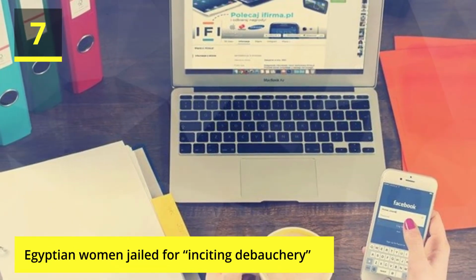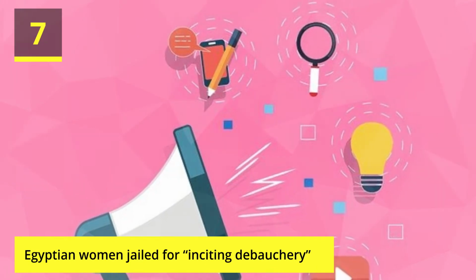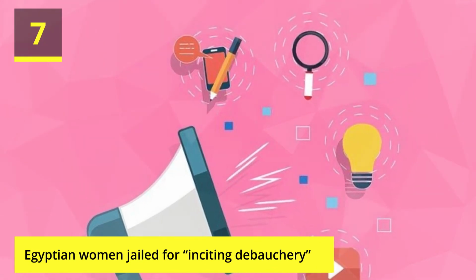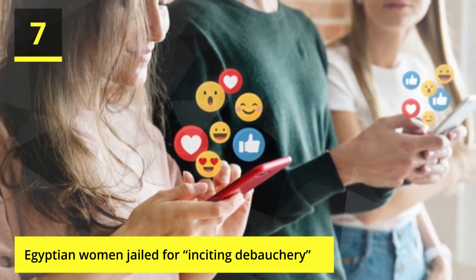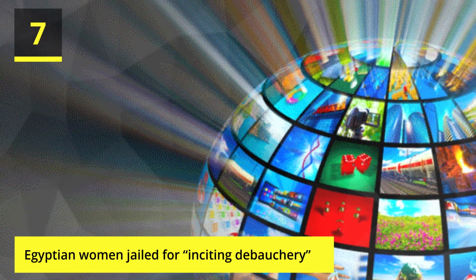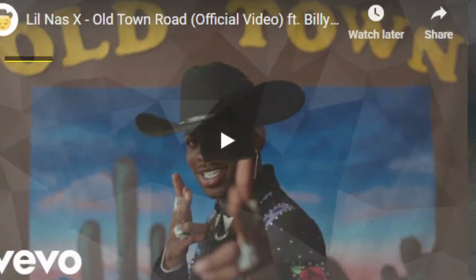Al-Adam was arrested shortly after, along with 3 other women who have not been named. The social media stars have been prosecuted for violating family values and principles and establishing and running online accounts to commit this crime. On top of their prison sentences, they were each fined 300,000 Egyptian pounds, $19,000.